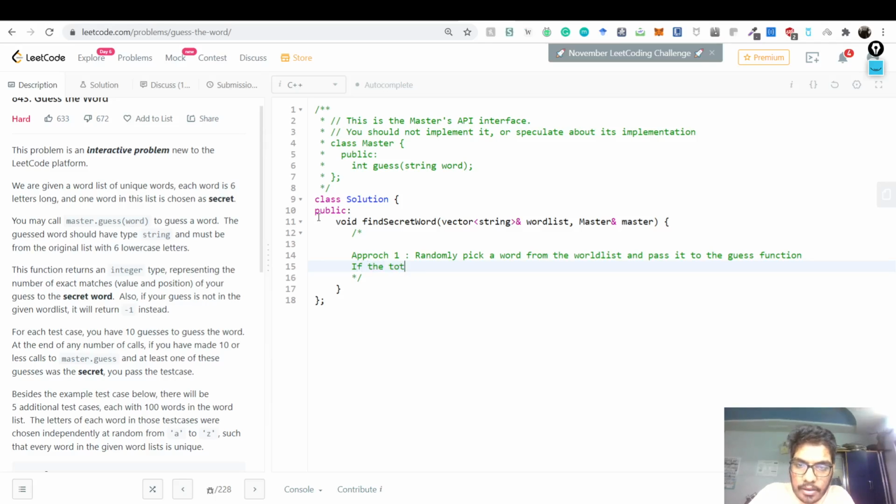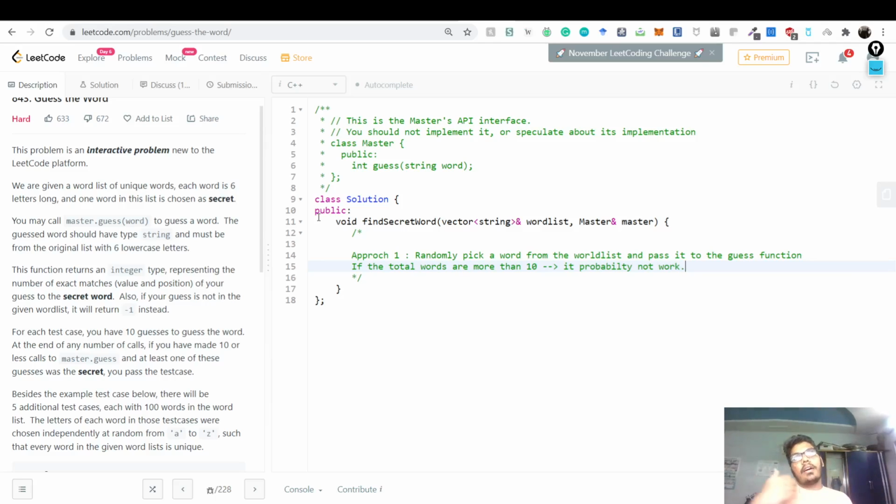So if the total words are more than 10, say there are like 100 words, and we can only check 10, then it probably will not work, right? Because if I have a total of 5 words, and I can do 10 checks, what is the probability that I've checked every one of them? The probability is basically one, right? Because almost at random you would get every one of them in expectation.